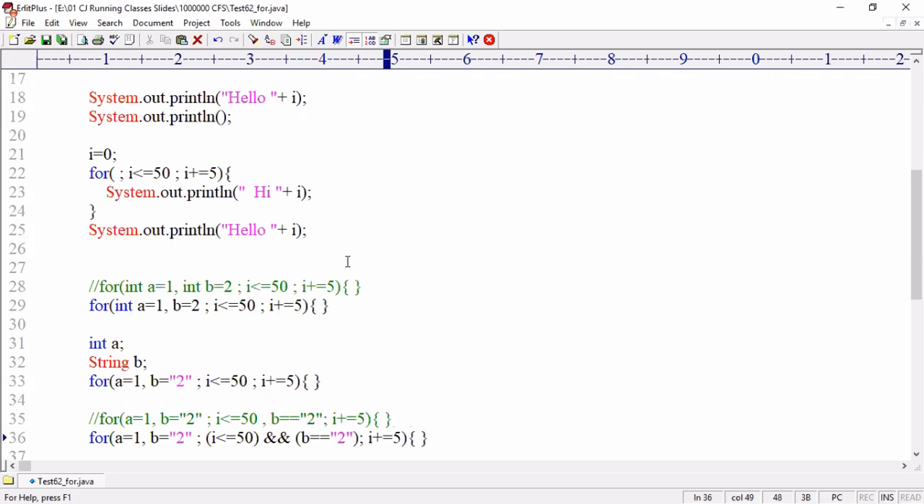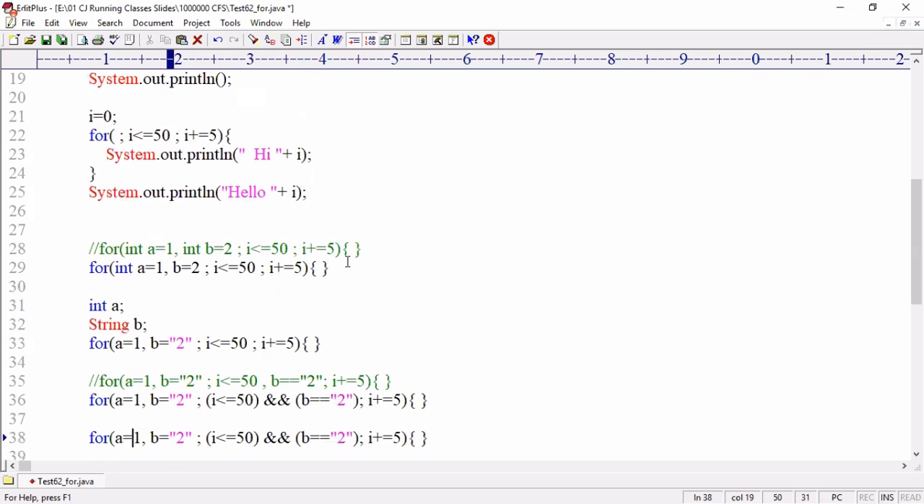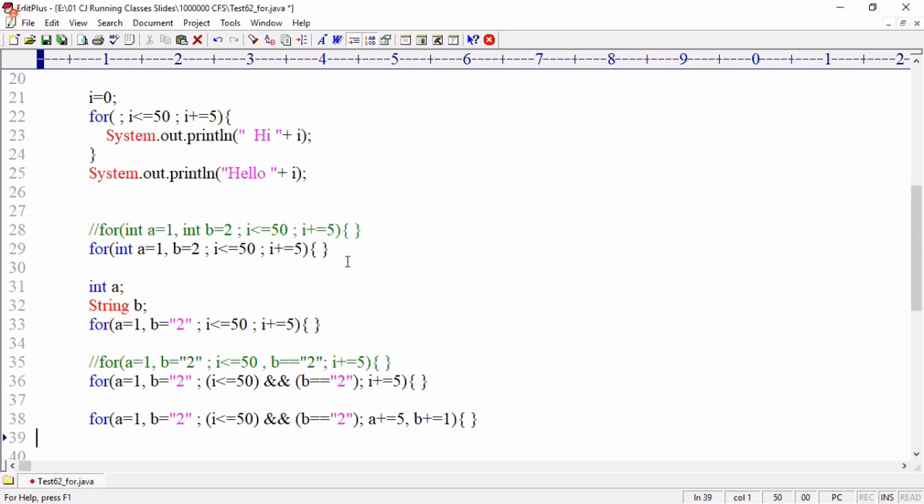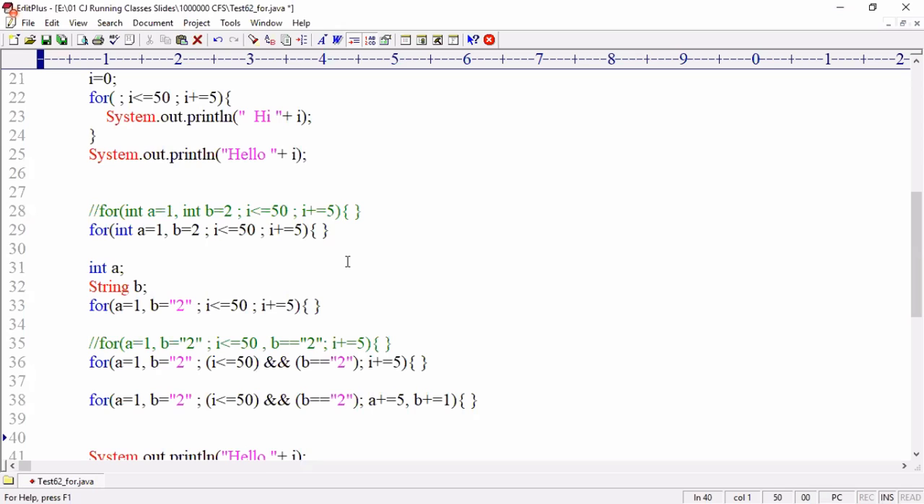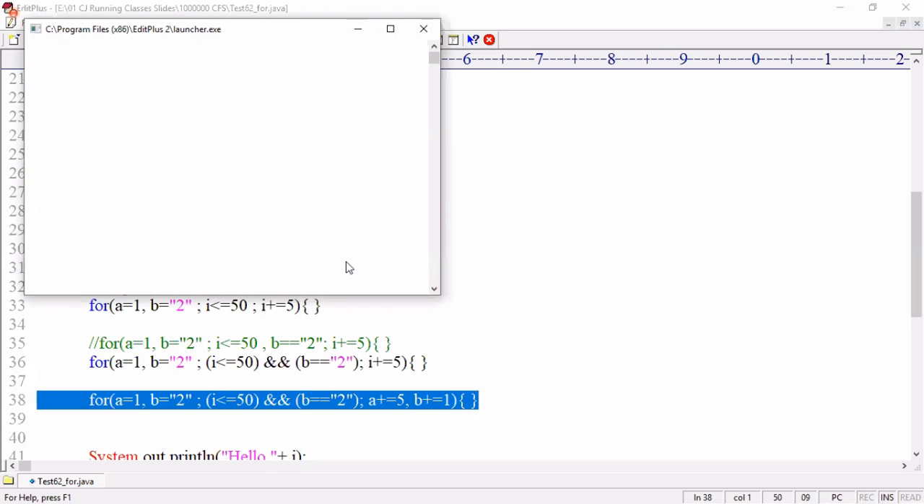Understand? Next, can I use multiple incrementing and decrementing here? a plus equal to 5, comma, b plus equal to 1. Can I write like this? Multiple incrementing, decrementing, can I write? Yes, no problem. Compiled successfully.